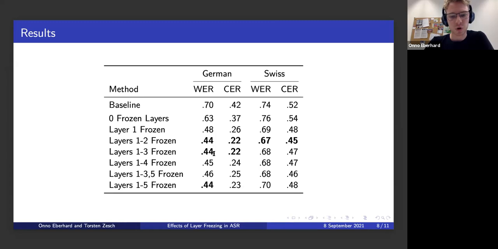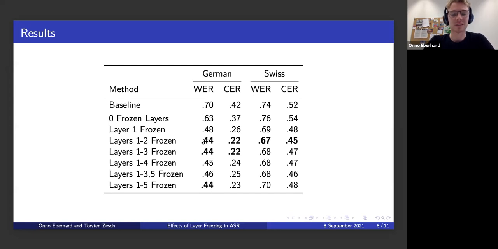And then if we freeze more, it actually seems to not make a large difference how many layers we freeze. The best results are here with freezing the first 2 or the first 3 layers, where we get about 44% word error rate. But freezing the first 4 or the first 5, it all works out pretty much equally.